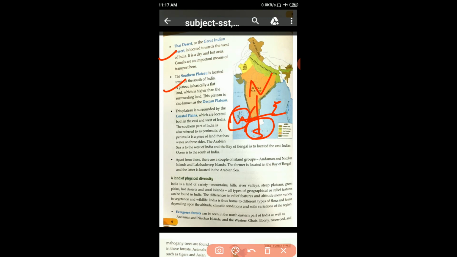Arabian Sea in the west, Bay of Bengal in the east, and Indian Ocean in the south. So this land is called a peninsula. Apart from these, there are a couple of island groups, Andaman and Nicobar Islands and Lakshadweep Islands. The former is located in the Bay of Bengal and the latter is located in the Arabian Sea.